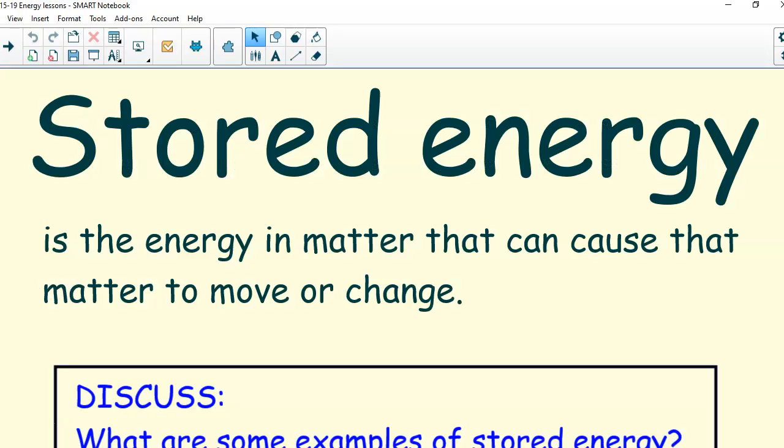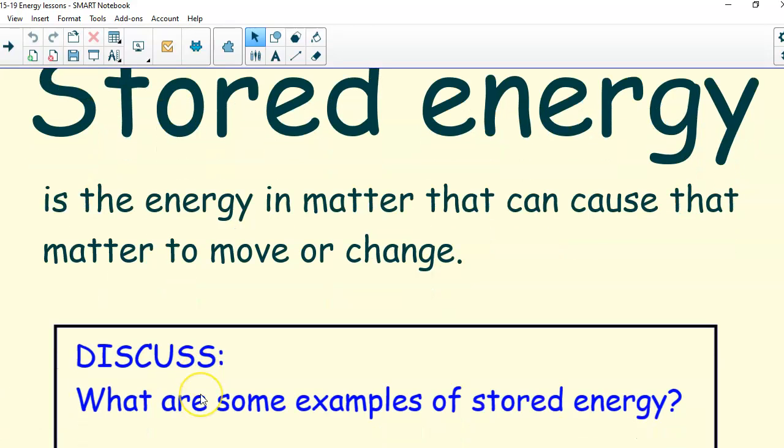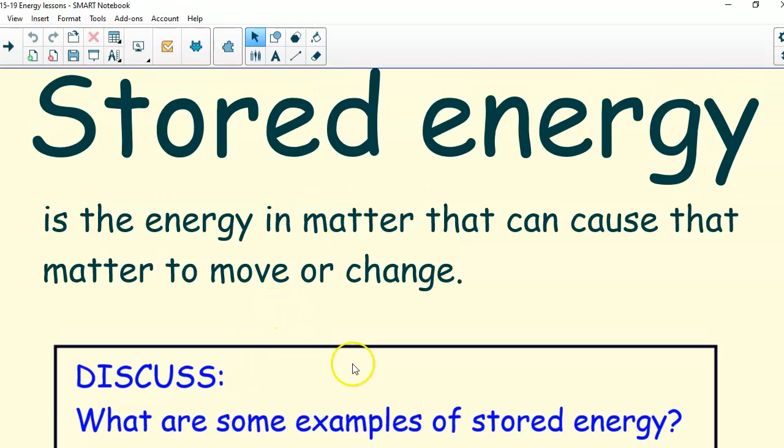All right, so there are a couple different kinds of energy. One kind is stored energy. Now, stored energy is the energy in matter that can cause that matter to move or change. Now, I want you to think about that for a moment. What do you think would be some examples of stored energy? So as you're writing the definition of stored energy in your science notebook, pause the video and think, what is an example of stored energy? So it's energy waiting to be used.